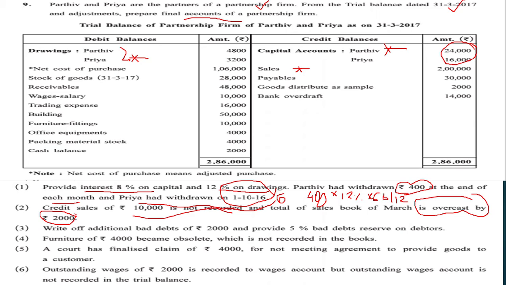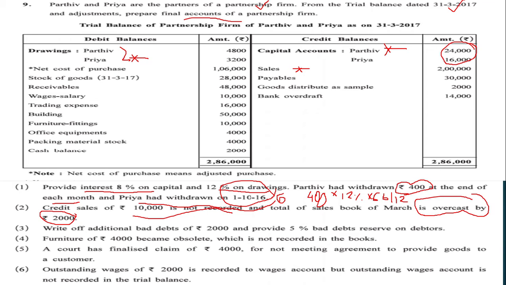But students, have some patience. If there is any adjustment on overcasting given, then there will be another adjustment also where only one effect is to be given. So now you have to wait for that adjustment to come.